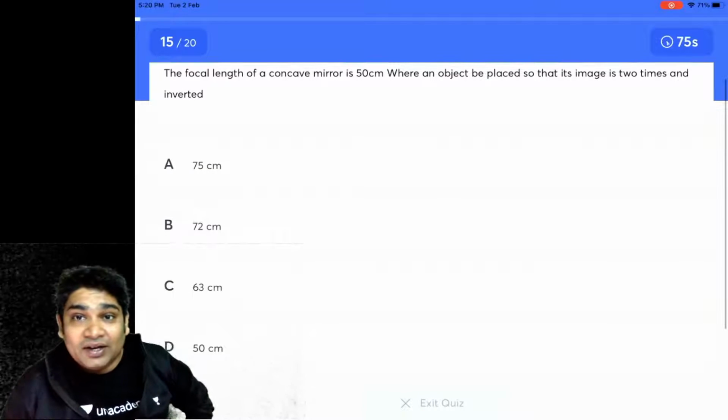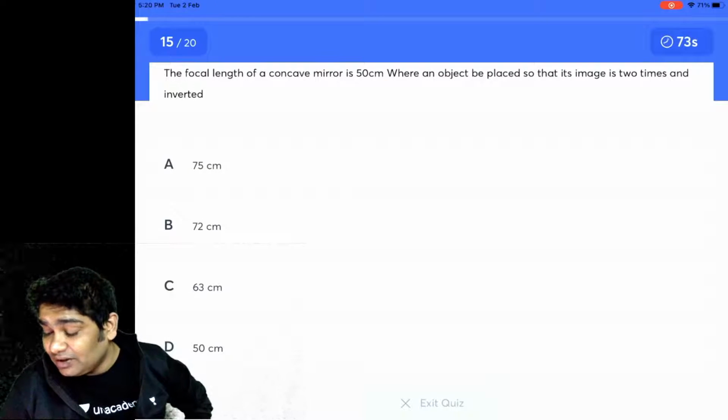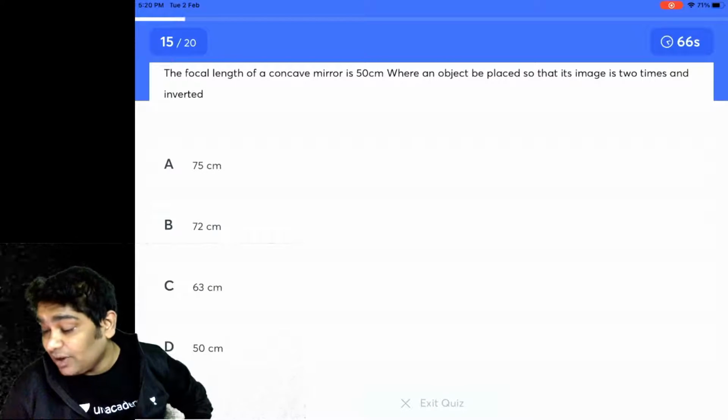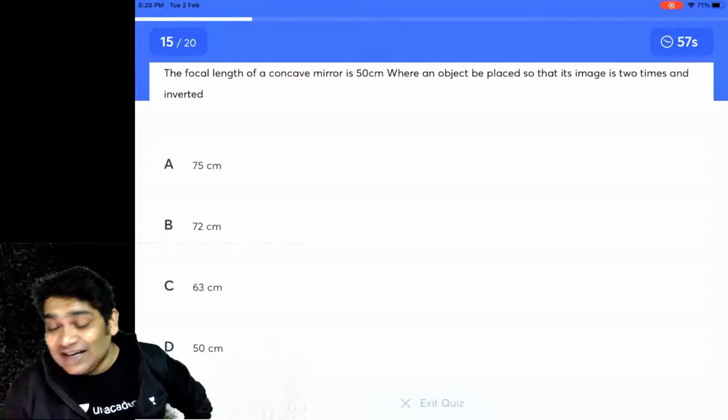Focal length of a concave mirror is 50 centimeter, where should an object be placed so that its image is twice the size and inverted?